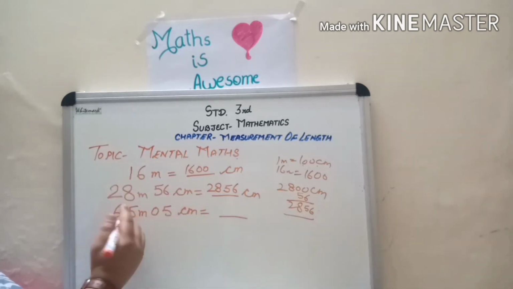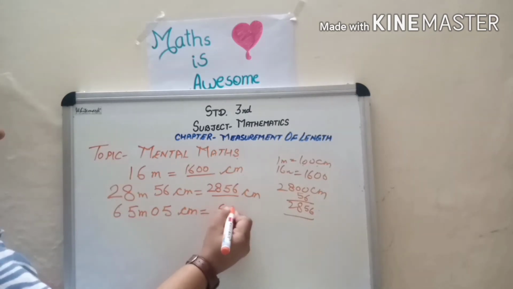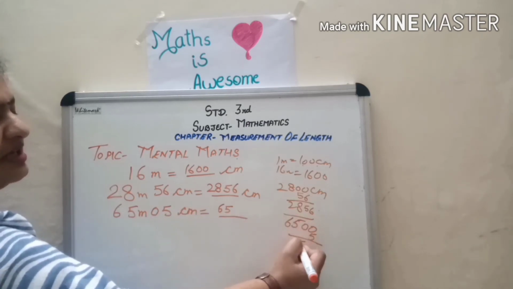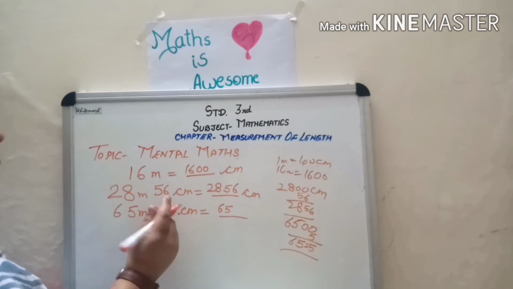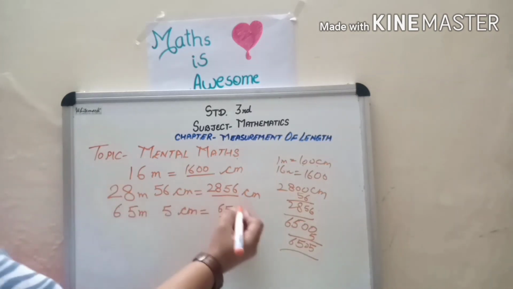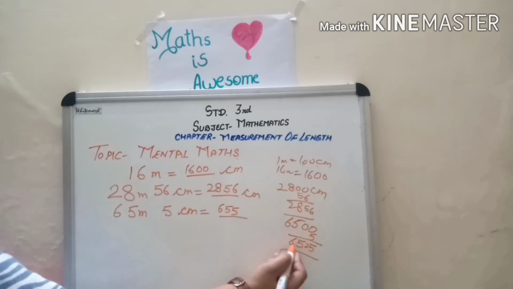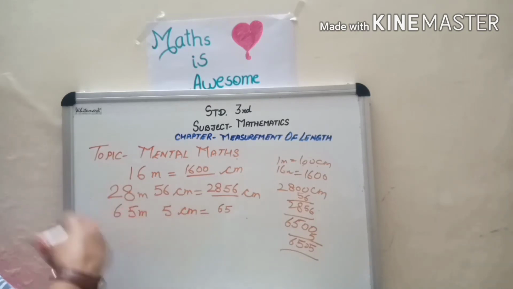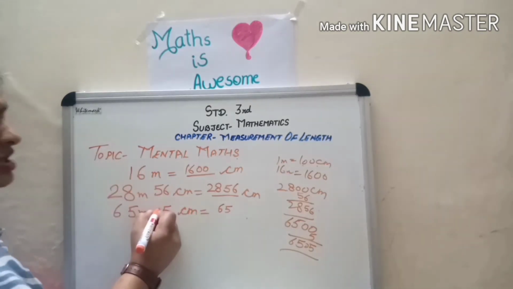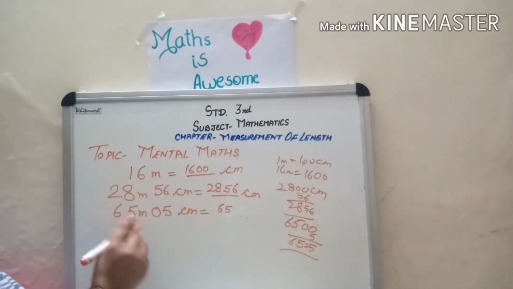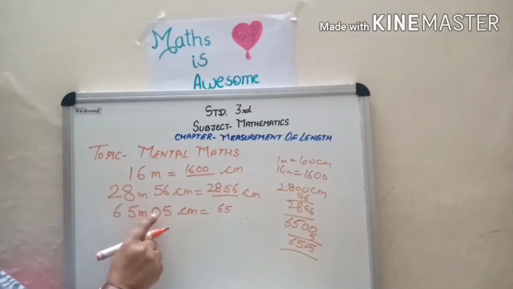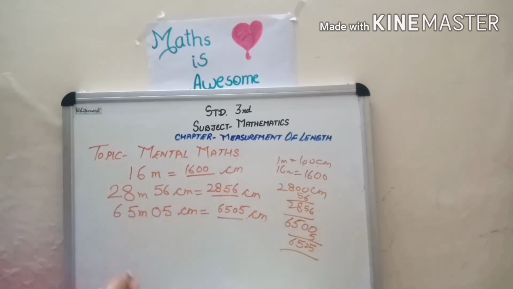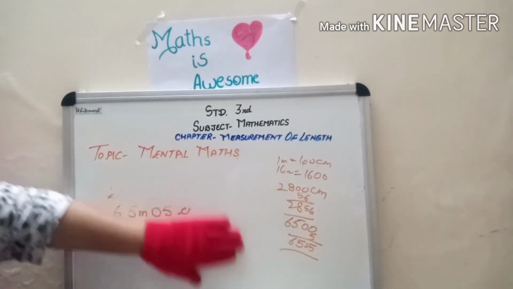Okay, then you can convert. 6 meter 5 centimeter means 6500 plus 5. 5 will be at 1's place. Children, make sure if you will not put 0, you will write 655. And what is the actual answer? 6505. So, if the question of conversion will come, make sure there should be 2 digit at the centimeter place. If there is only 1 digit, make 2 digit with the 0 on the left side and you will get the answer. Okay children, one very important question I want to explain here.